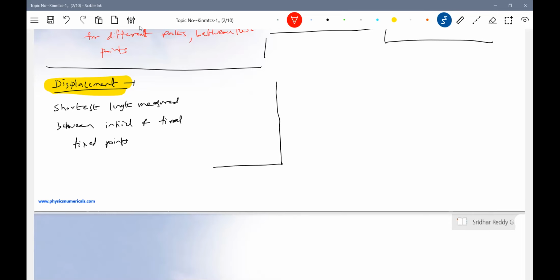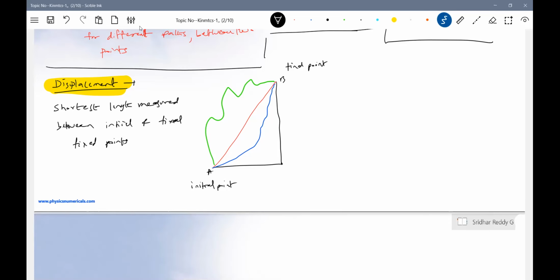There's one path. Next, this will be the other path. This will be another path. This will be another path. Okay, there's an initial point. There's a final point. Initial point, and let this be the final point. Okay, path 1. I'll indicate the paths by arrows. Okay, path 1, 2, 3, or we'll give names: this is 3, let me get 2, and this is 1.